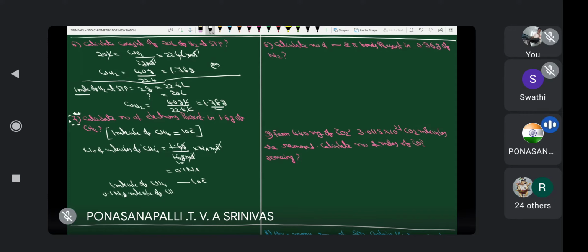How many electrons? 1 electron. Avogadro number of electrons. Yes. That is 0.1 Na into 10 electrons. 10 and 0.1 cancel. That is equal to Na electrons. Therefore, 6.023 into 10 power 23 electrons.